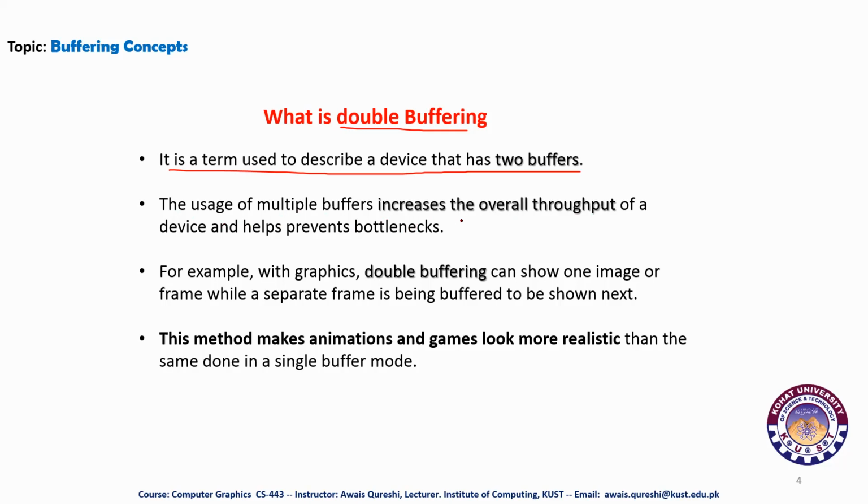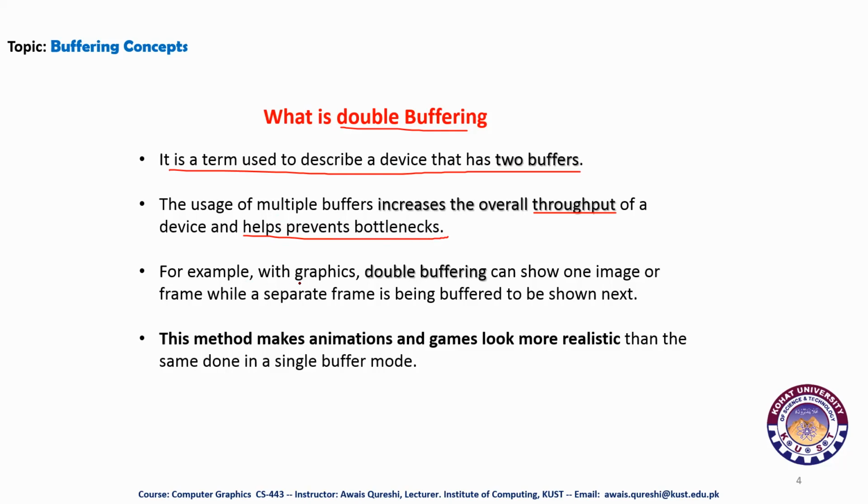So what do we call throughput, and what is the advantage of multiple buffers? Multiple buffers basically increase the overall throughput. And what is throughput? I hope you have the basic know-how of throughput. Throughput is the rate of production, or the rate at which something is processed. So the overall processing of your videos or audio files increases and helps prevent bottlenecks. This is the main advantage of double buffering, that with the help of double buffering, it helps to prevent bottlenecks.